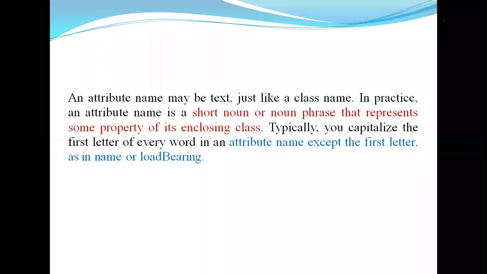You can capitalize the first letter of every word except the first letter, as in name or load bearing. In load bearing, the B is capitalized.